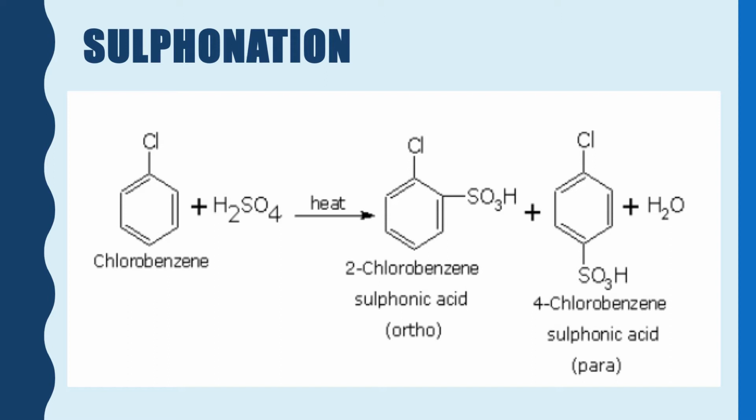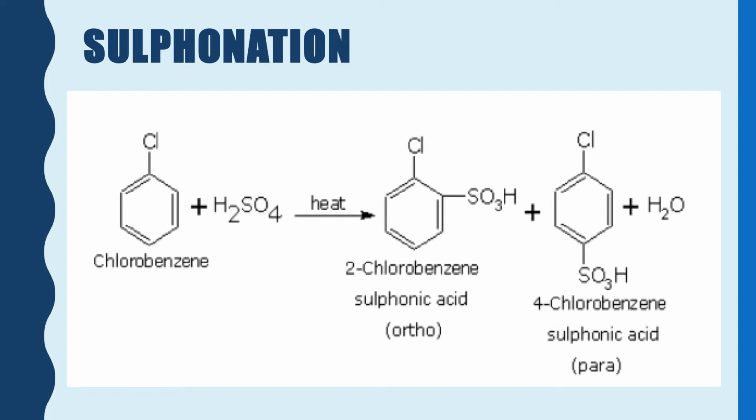Now, the bonded electron pair between sulfur and oxygen comes to the oxygen atom, thereby releasing the water molecule, and side by side the sulfonium ion, SO3H plus, which is the required electrophile in this case.